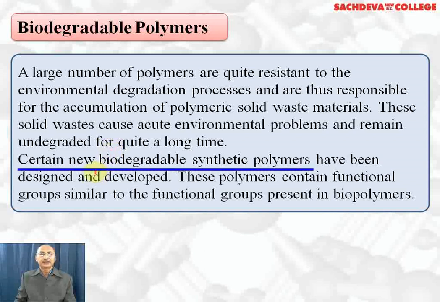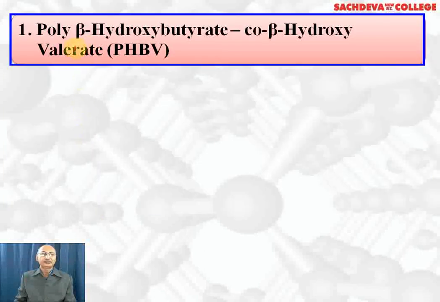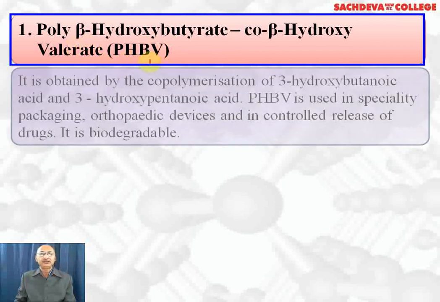Certain new biodegradable synthetic polymers have been designed and developed. These polymers contain functional groups similar to the functional groups present in natural biopolymers. One example is poly-beta-hydroxybutyrate-co-beta-hydroxyvalerate, commonly called PHBV.